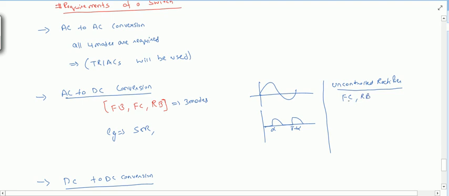There will be no forward blocking. In that, average voltage is constant. We don't require that in power electronics that much, so we will be talking about uncontrolled rectifier, but on a very low scale. Here in uncontrolled rectifier, diode will be there, because in this case average voltage is going to be constant.